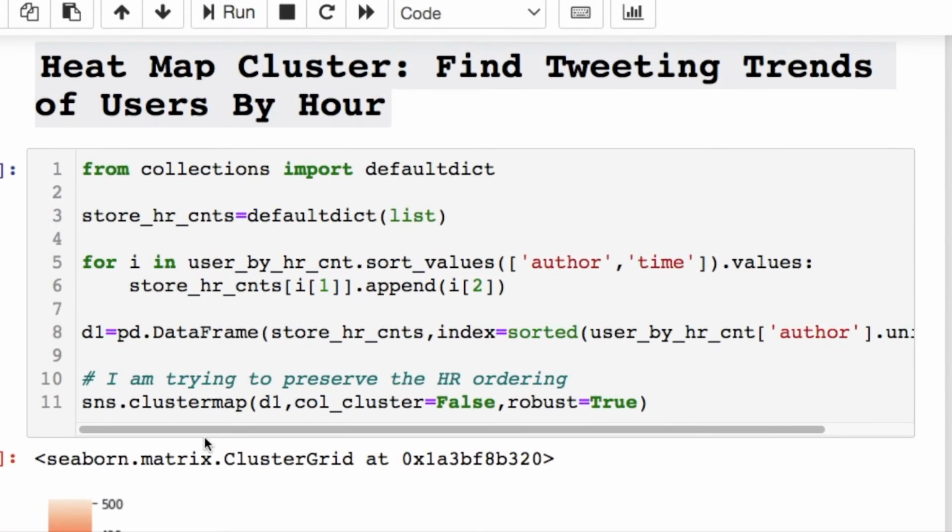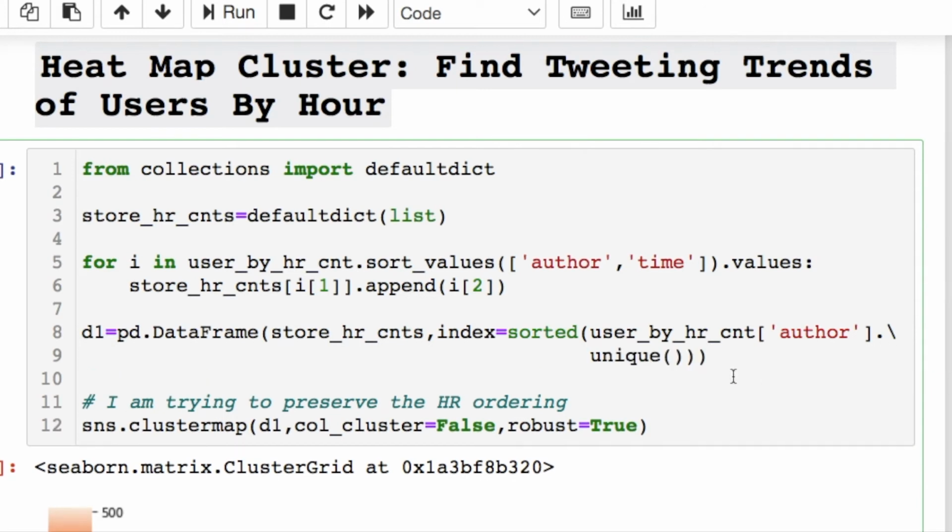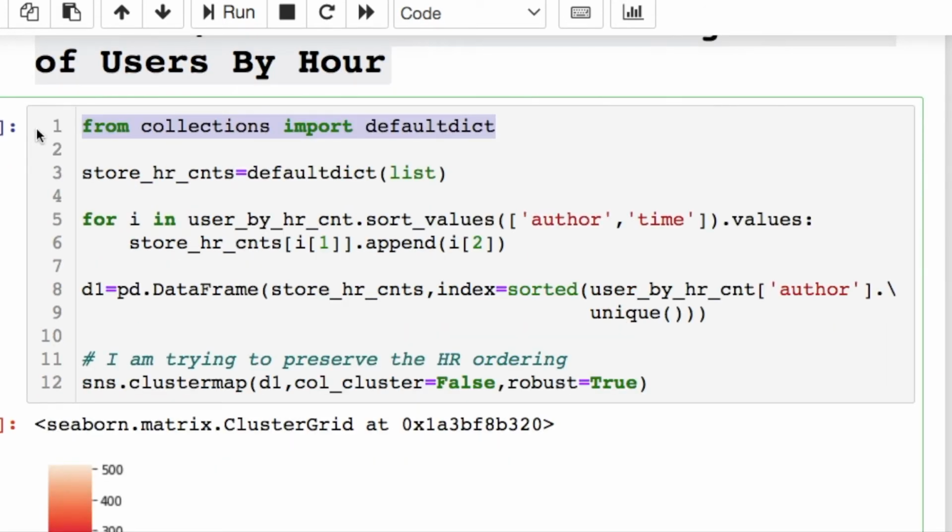From there, we do some heat map clustering plots, which are pretty cool. I did this intentionally, just in case you've never seen it or wanted to learn a new task. We throw in a default dictionary because I'm using key value pairs.